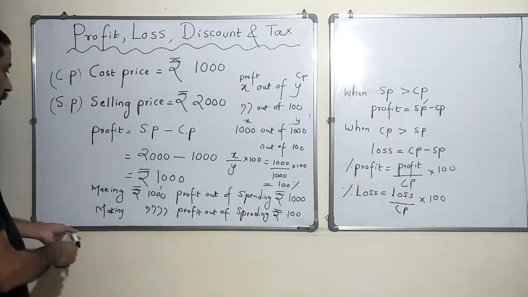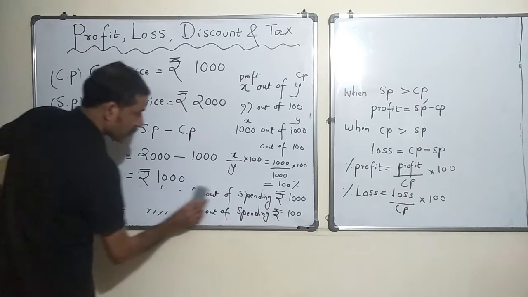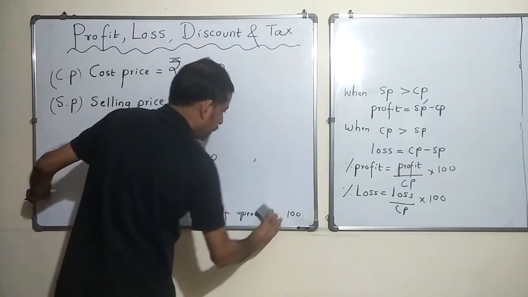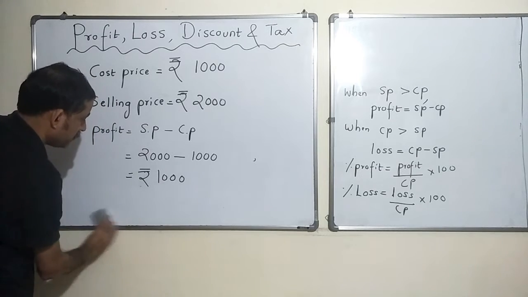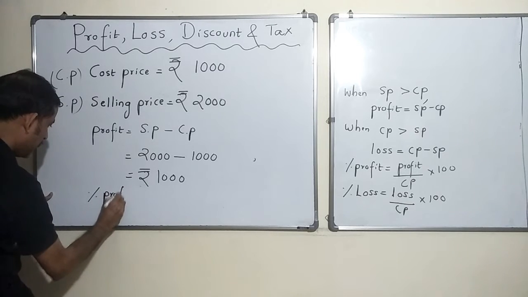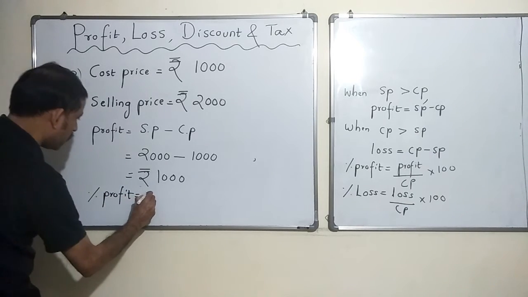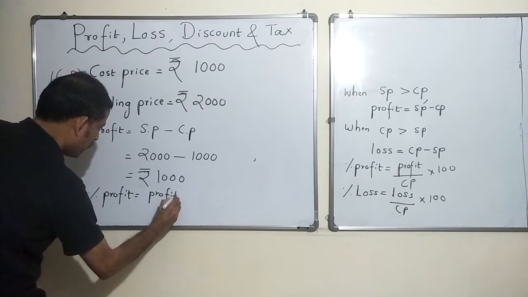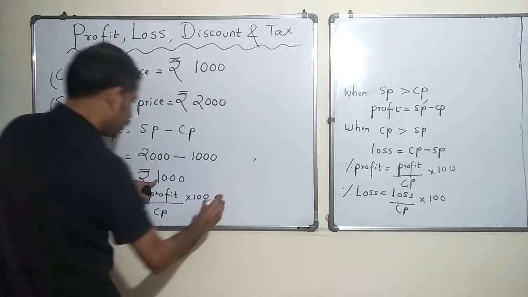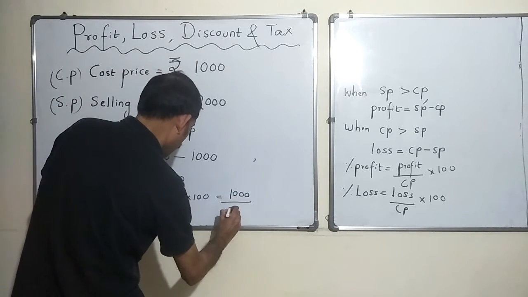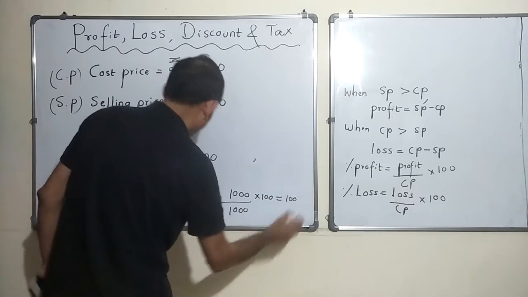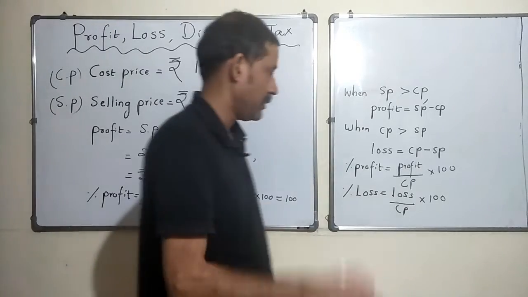So how much profit did I make? 1000 rupees. Okay. And what is the percent profit in my case? It is 100% profit. Okay. So which is good. It's a good deal, but it is only in my mind at the moment. I don't know whether it will go through. So profit by CP into 100. So profit is 1000 rupees. Cost price is 1000 into 100 is equal to 100. Percentage profit is 100. Okay, which is good.